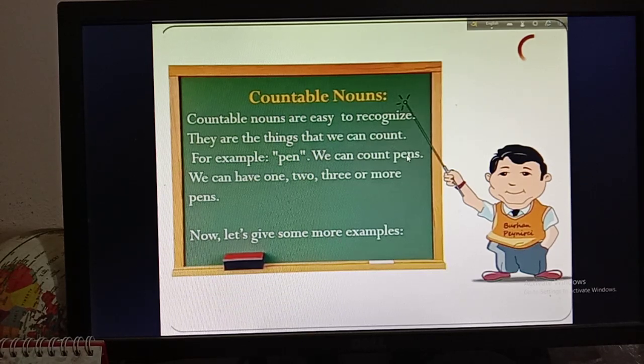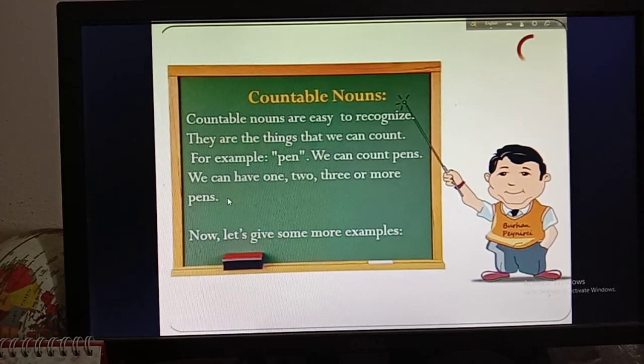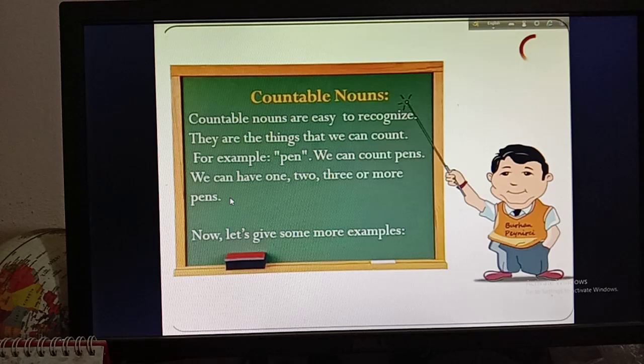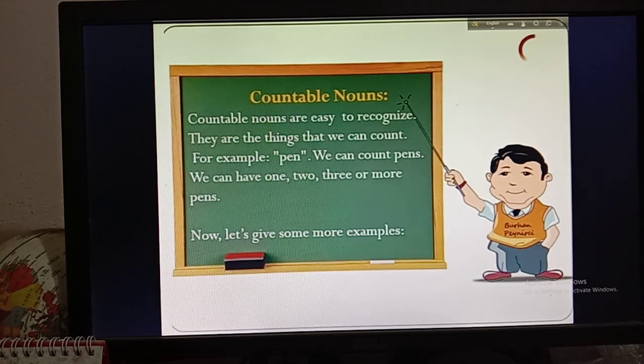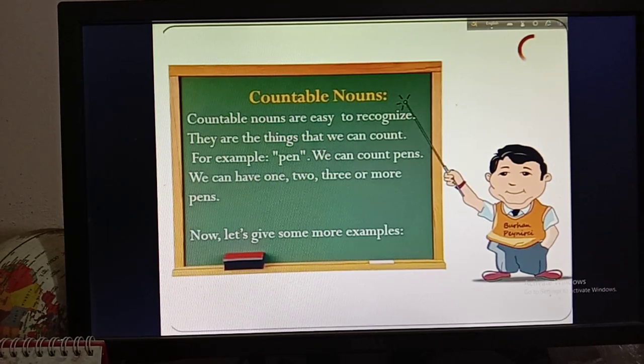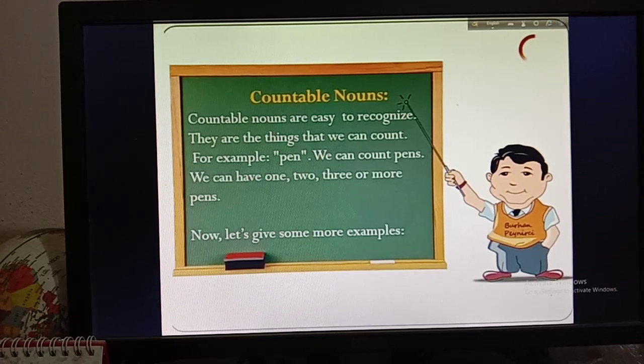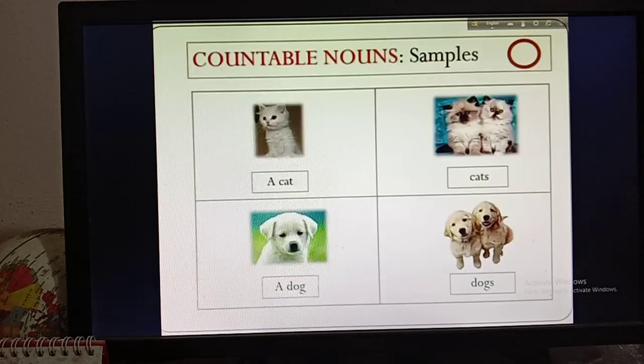We can have 1, 2, 3 or more pens, and pens are countable. That's why this is a countable noun. Then you will go for the next one.